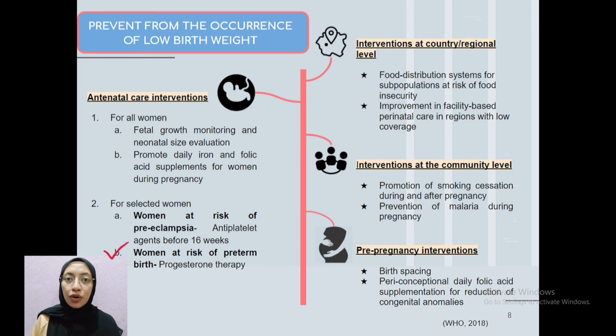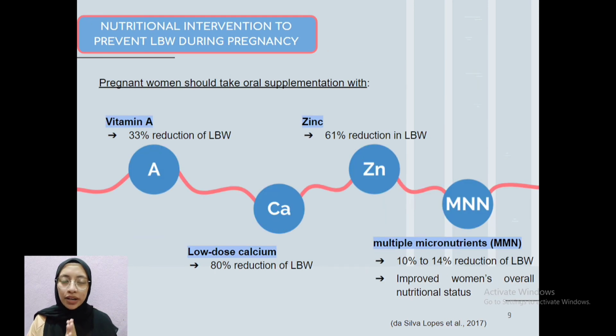So I have a question for all of you. Can we reduce the occurrence of low birth weight by nutrition? The answer is yes. All pregnant women should consider taking oral supplementation with vitamin A, which can reduce the occurrence of low birth weight by 33%. And calcium, or low dose calcium, can reduce low birth weight by 80%, which is very high. And zinc can reduce low birth weight by 61%.